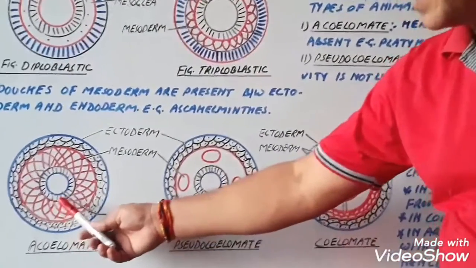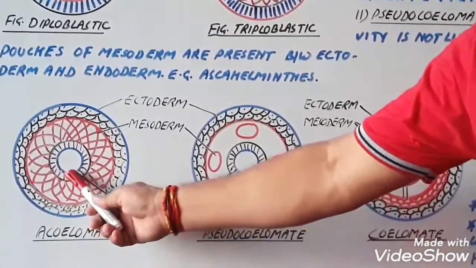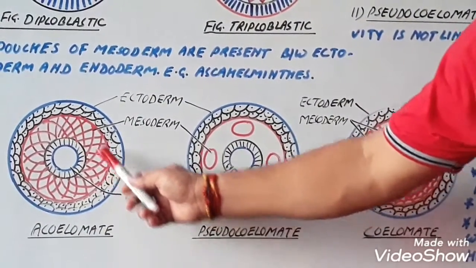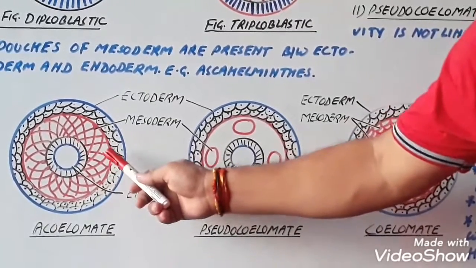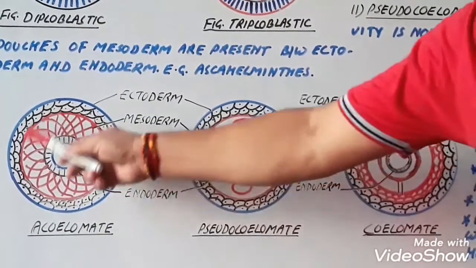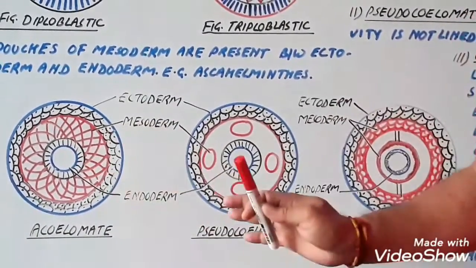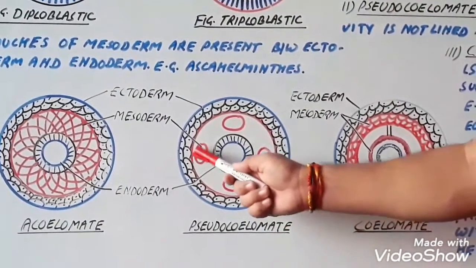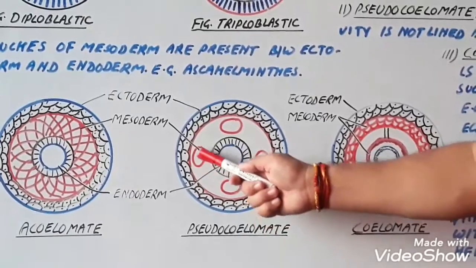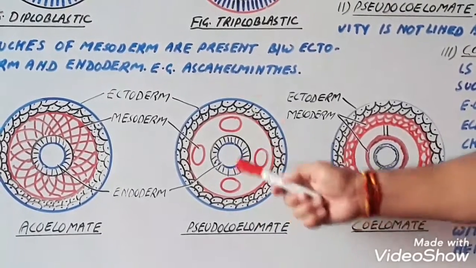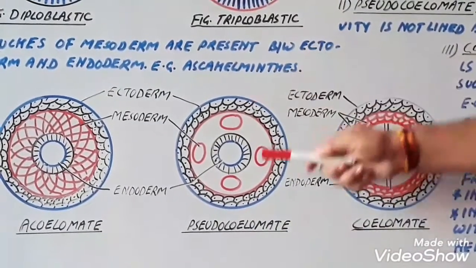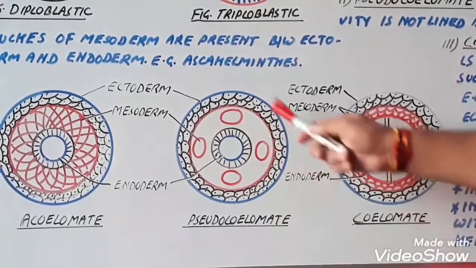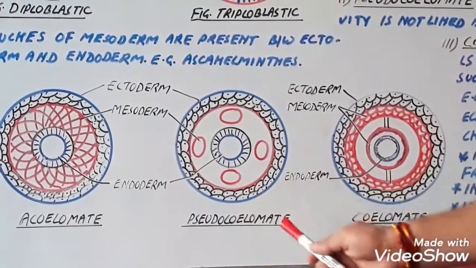This is the acoelomate. Here, this innermost is the endoderm. This is mesoderm, and this is the ectoderm. Here, mesoderm does not line the body cavity. ये body cavity को कोई line नहीं कर रही है. Hence, this is the acoelomate. Here, mesoderm is scattered in the form of pouches. Uppermost layer is the ectoderm, innermost is the endoderm, and mesoderm is scattered in the form of these pouches.